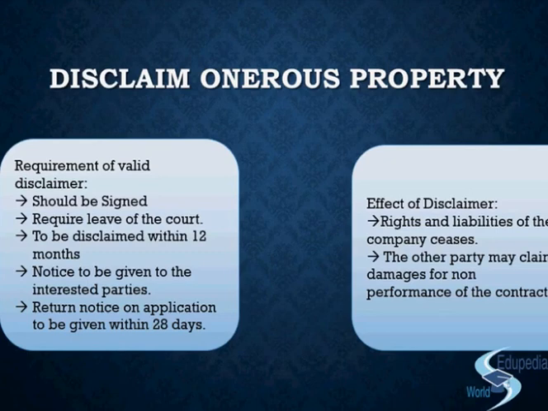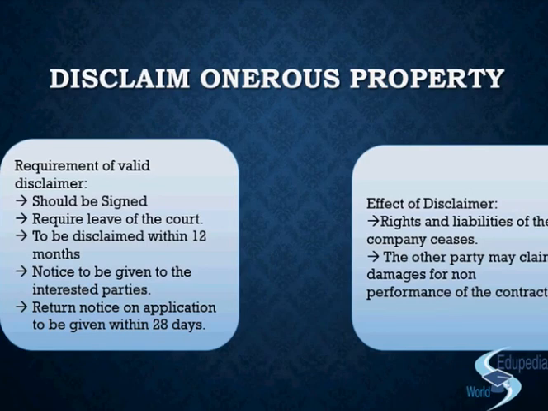But remember, if at any point of time the court is awarding damage to that person, then he shall be deemed to be the creditor of the company now, an unsecured creditor, and accordingly he'll have to prove the amount of damage as a debt in the winding up. Got the point? So now you understand what happens with the onerous property. Onerous property is a burdensome property. We don't want it. It is not going to give us any benefit, but rather it is going to be a loss for us at any point of time, right? So we do not want that property.